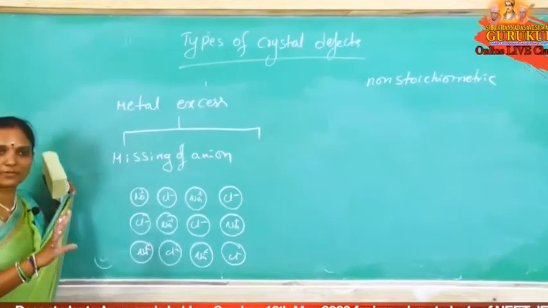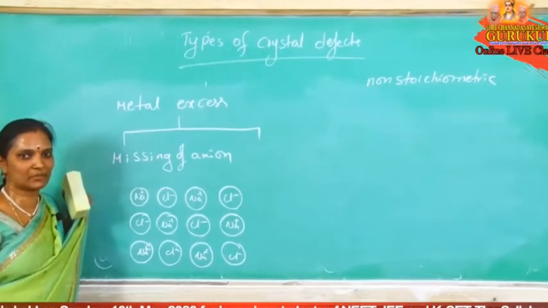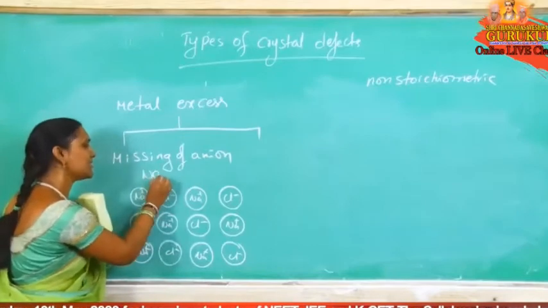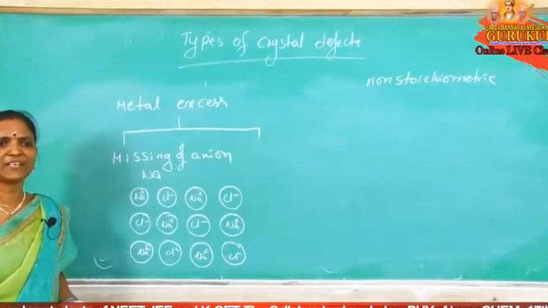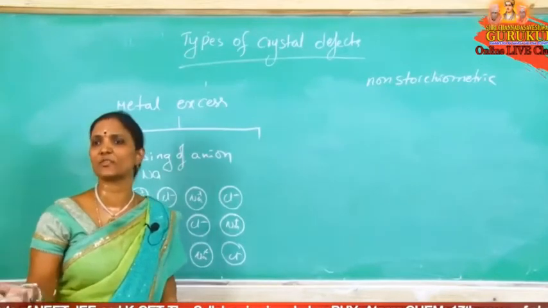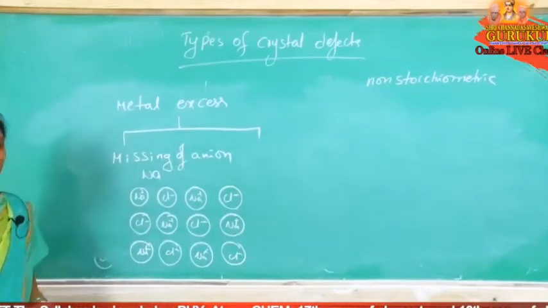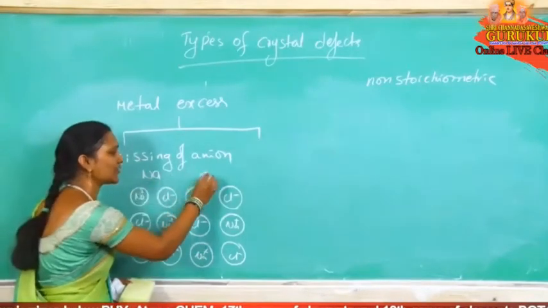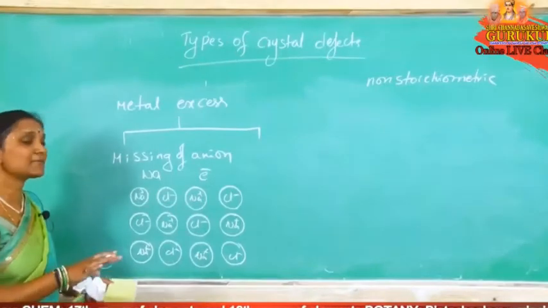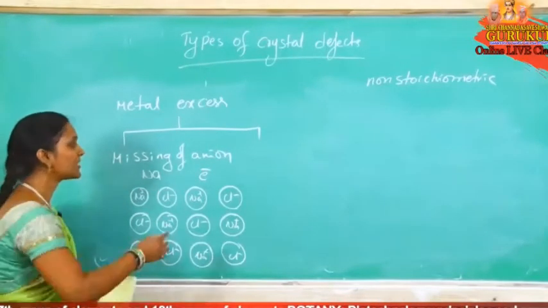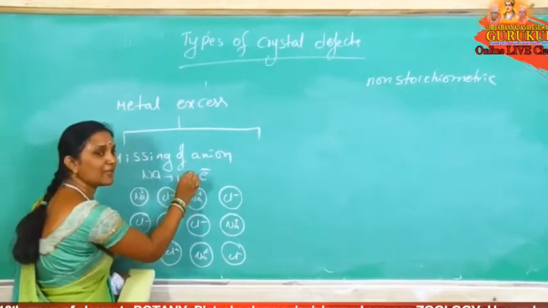So now this sodium chloride crystal we are heating in the presence of sodium vapors. Sodium has less ionization energy because it's a first year group element. First year group elements have less ionization energy. That's why if it is heated, the sodium releases an electron. Electron released, then sodium changes to Na plus ion.